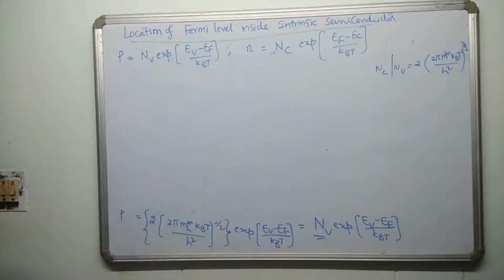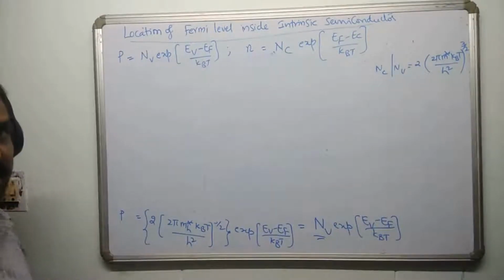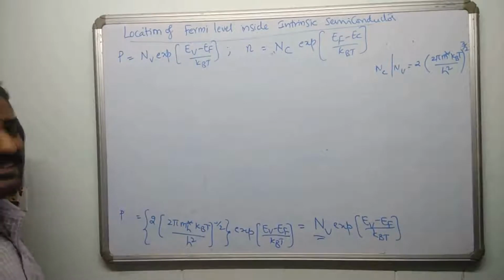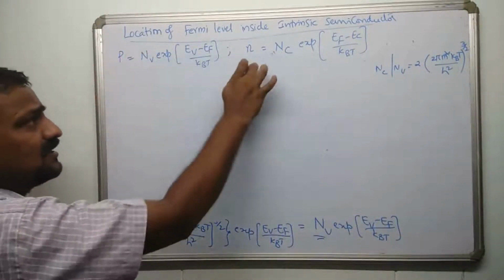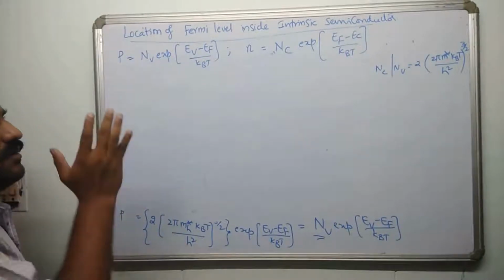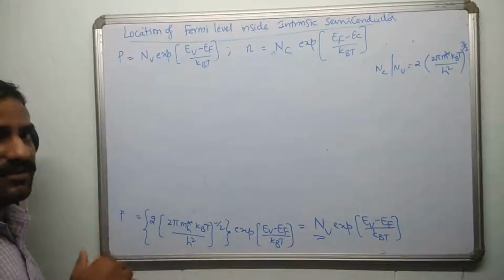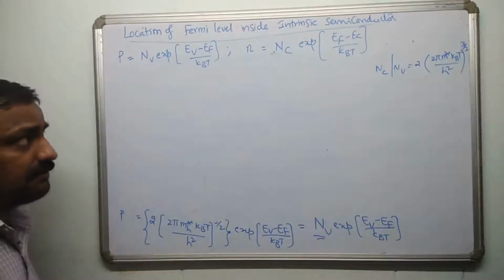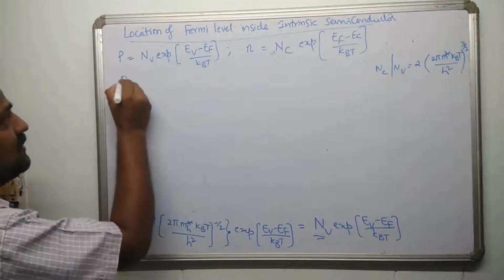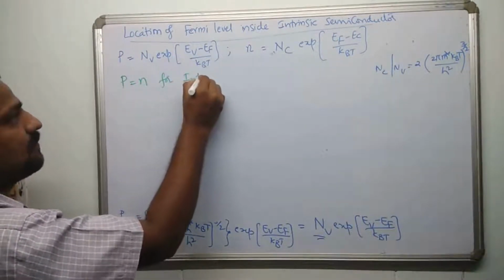Now I want to know where the Fermi level is inside the intrinsic semiconductor. Here I'll recall the fundamental fact that inside an intrinsic semiconductor, the hole and electron concentration is the same per unit volume. So no matter at what temperature you take, there are an equal number of holes and electrons inside an intrinsic semiconductor, right? So if that is true, I can simply equate p equal to n for the intrinsic case.